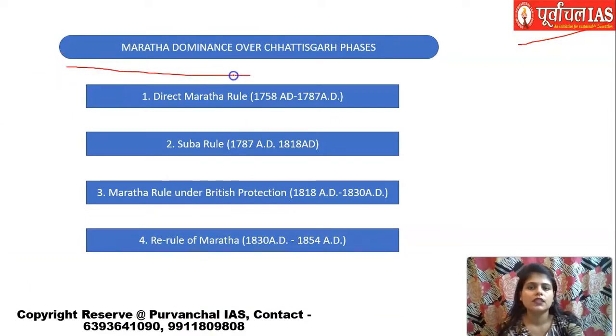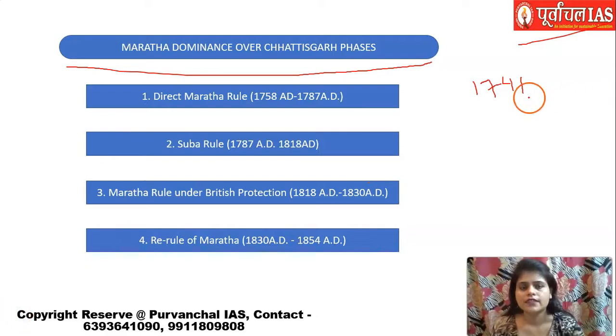Now come to the Maratha dominance. See, what happened is that around 1741, Chhattisgarh came under the Maratha rule. Now how did this happen? That we are supposed to see. A little later I will tell you how this happened, but during 1741 it is called indirect Maratha rule, because it wasn't a direct ruler from the Marathas who was ruling here in Chhattisgarh. So it was an indirect Maratha rule.